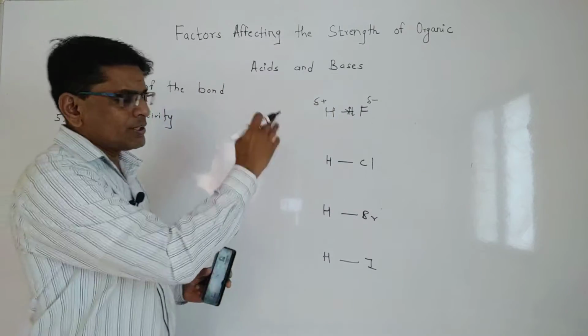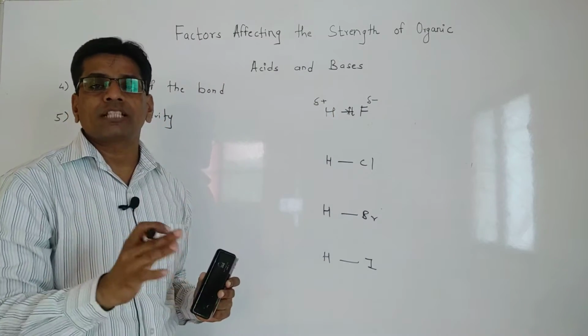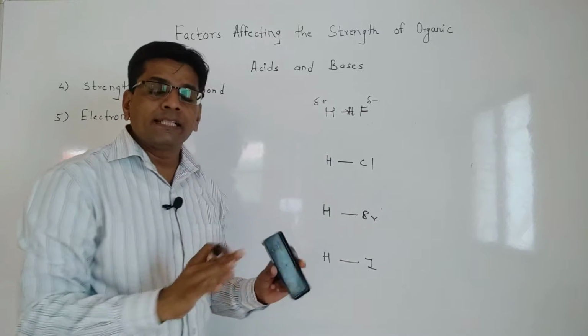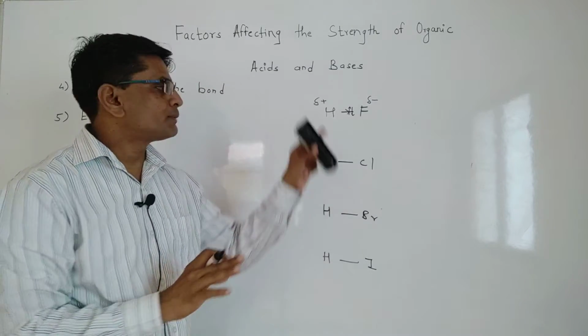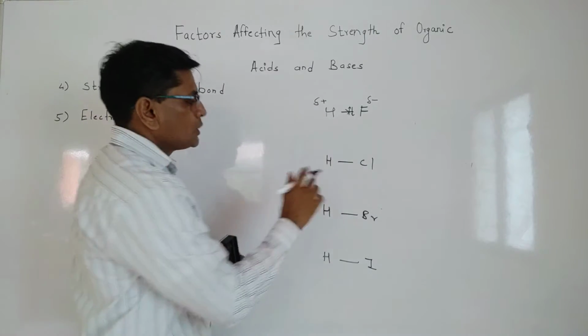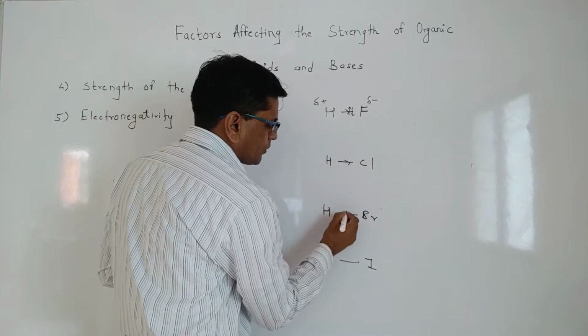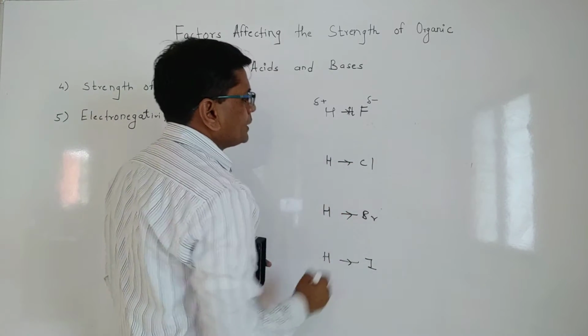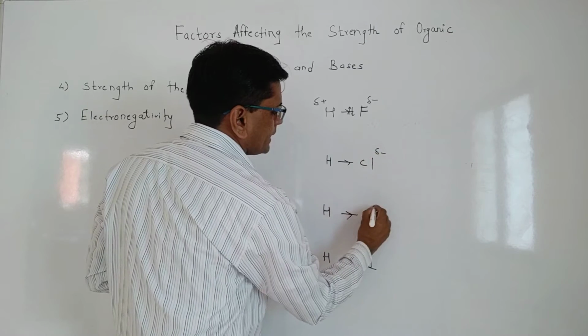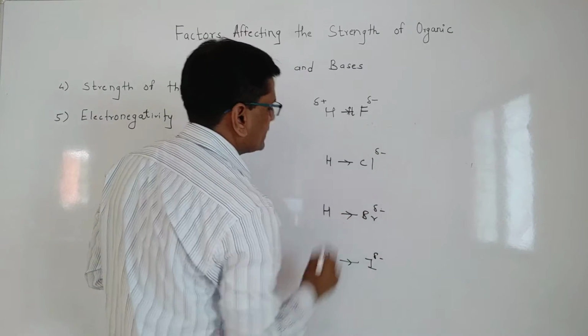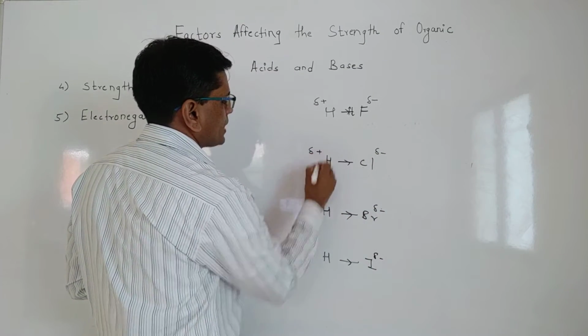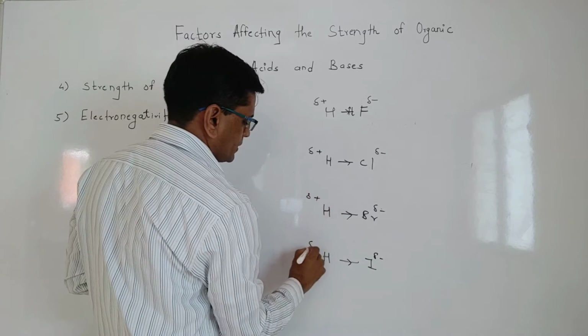And the same is the case in all these molecules, because halogens are electronegative, but their electronegativity is different with respect to fluorine, chlorine, bromine and iodine. So they all show the electron withdrawing inductive effect. Due to that, they create a delta negative charge, and at the same time this hydrogen will have a delta positive charge.